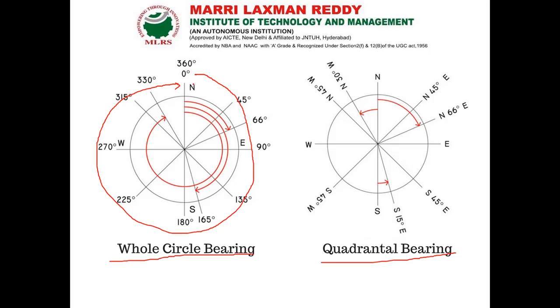For example, in the field we fix our instrument over the station point. Here this is the station point A. Here we have another point B. Now we have to get the reading of the line AB. How do we get it?